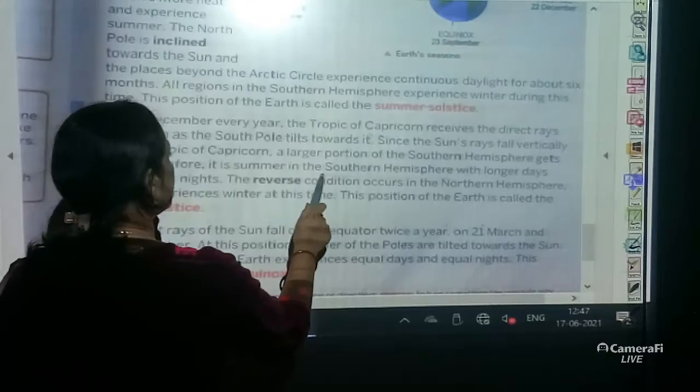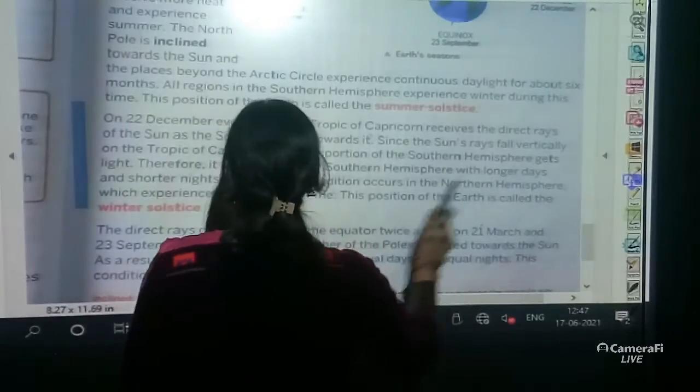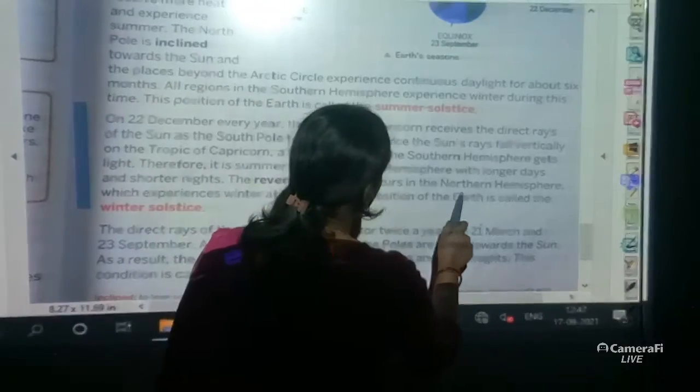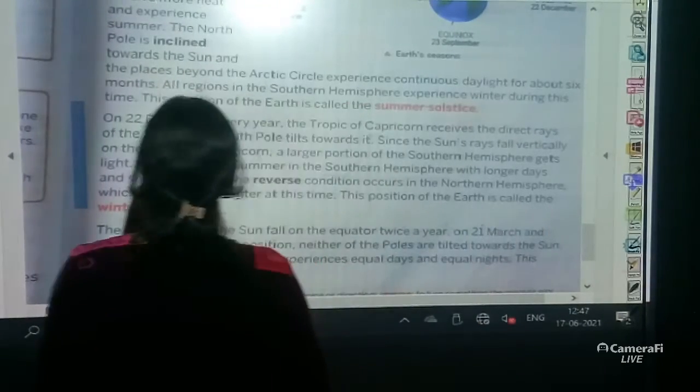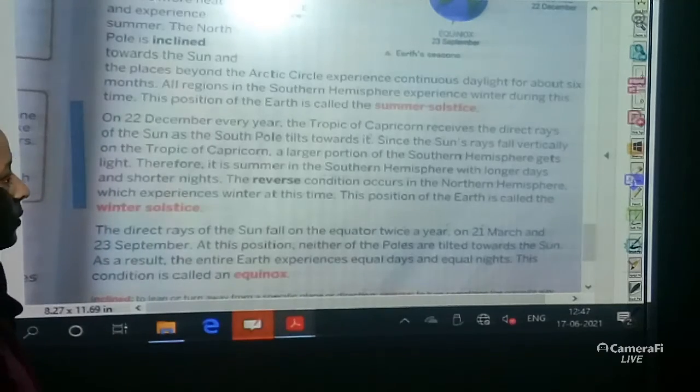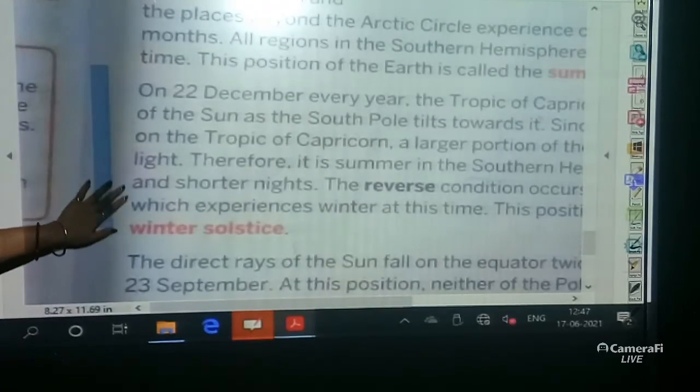Therefore, it is summer in the southern hemisphere with longer days and shorter nights. The reverse condition occurs in the northern hemisphere, which experiences winter at this time. This position of the Earth is called the winter solstice.